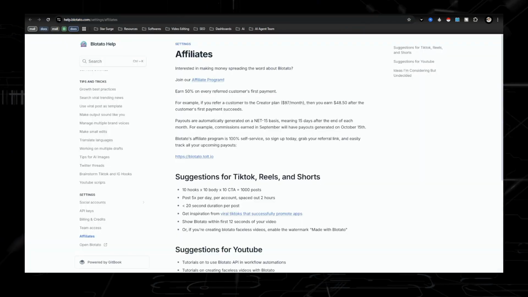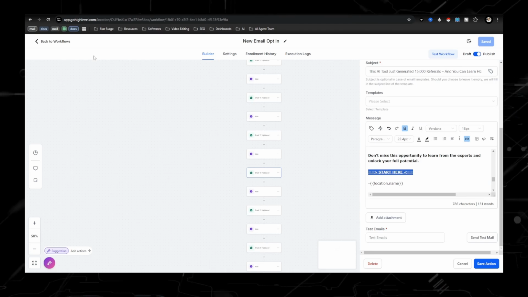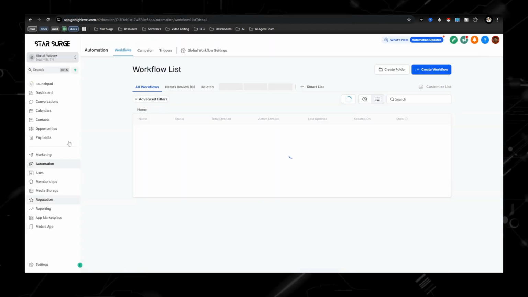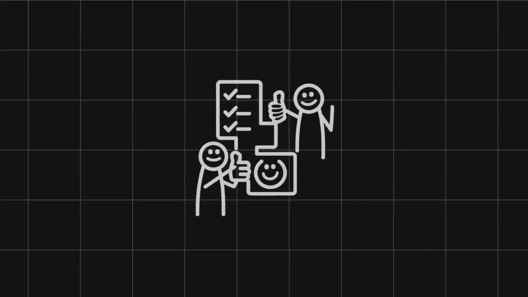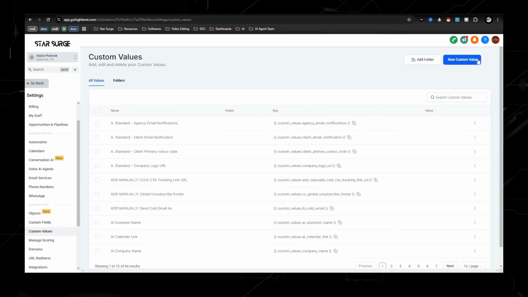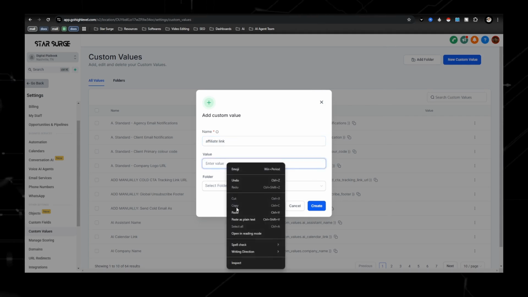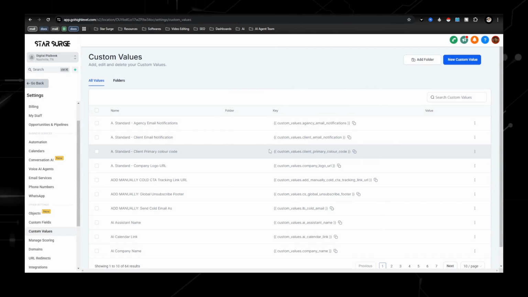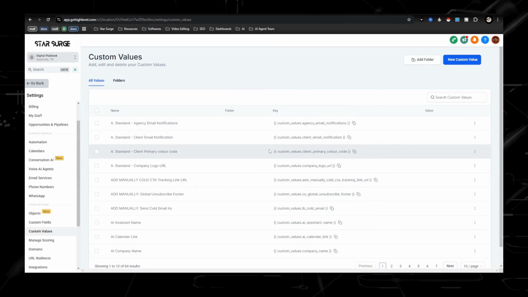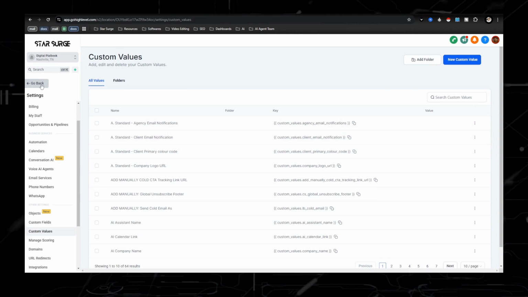This is what you're going to be copying and pasting into your custom value. So going back to Go High Level, we are going to go back to the workflows. Now it's going to take us to the home screen. We're going to go down here to settings, and then we're going to go to custom values. All you need to do is hit new custom value, name it affiliate link, and then this right here is where you're going to paste, and then hit create. Then all of your custom values with the title affiliate link are going to be populated already. So we have the back end.